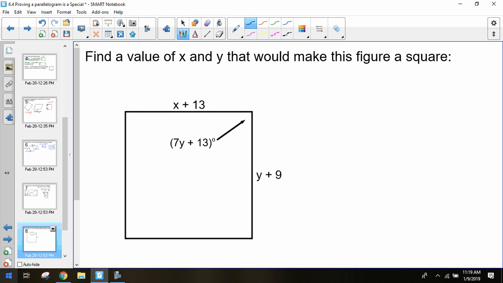Would you say 7y plus 13 equals 90? So we know it needs to have a 90-degree angle, right? So we know this expression has to equal 90 degrees. So 7y plus 13 equals 90. Good. And x plus 13 and y plus 9 have to equal each other. We know our sides have to be the same. So x plus 13 equals y plus 9.